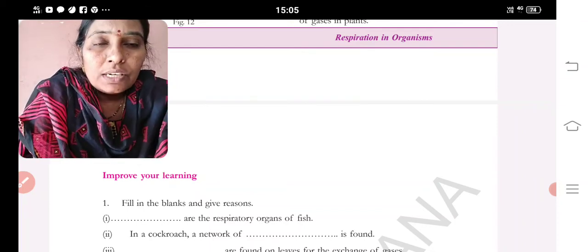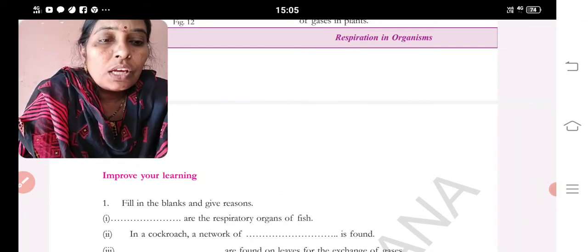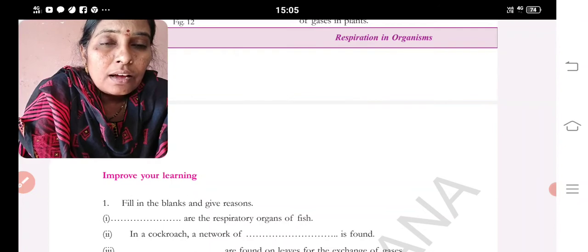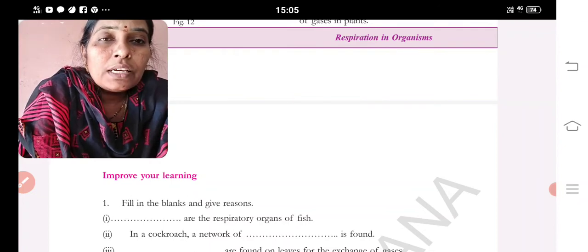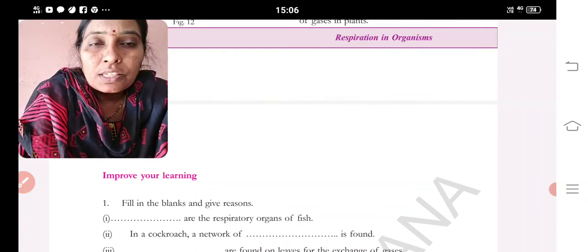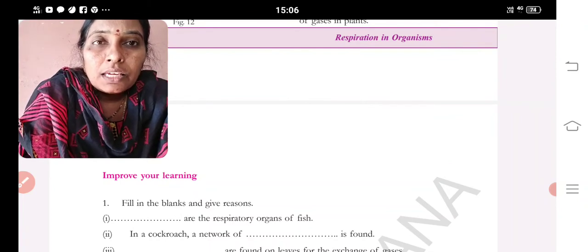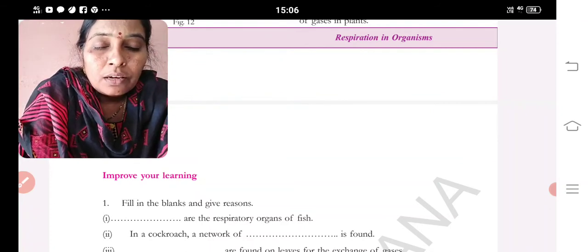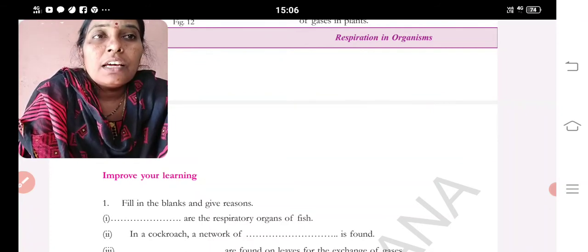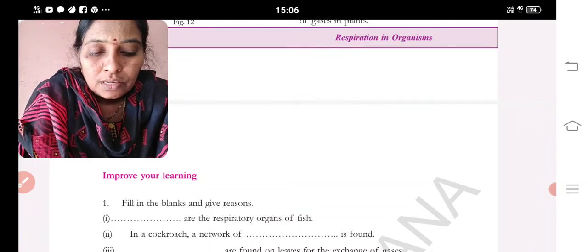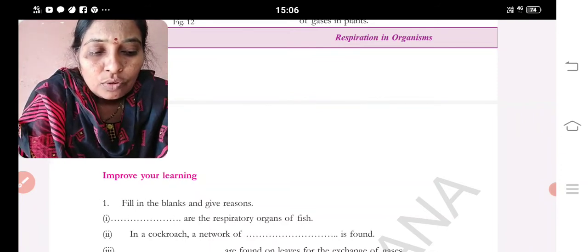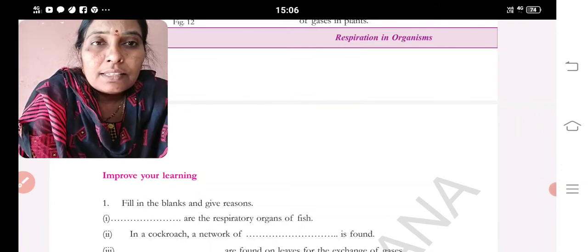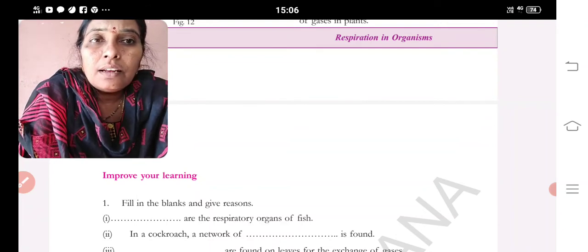From this lesson we came to know that different organs have different types of respiration, like lungs, skin, gills, trachea. All these are the different respiratory organs. Depending upon the respiratory organs, respiration takes place. So in the next class I am going to give you the question answers of the 10th lesson and 11th lesson.